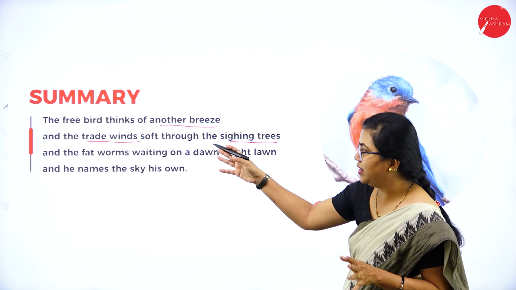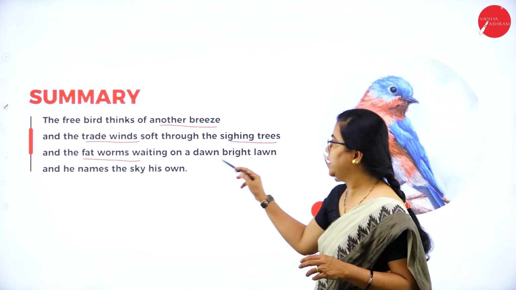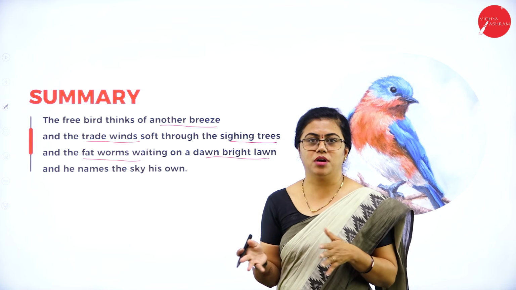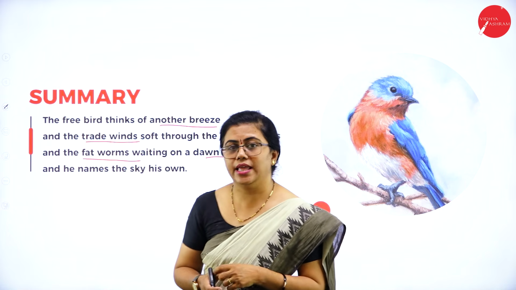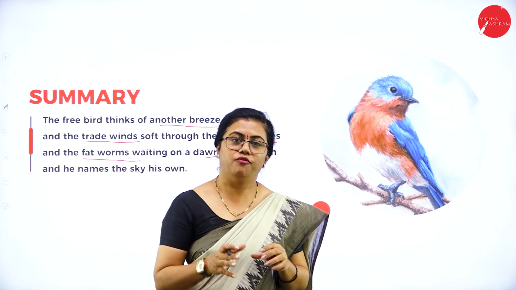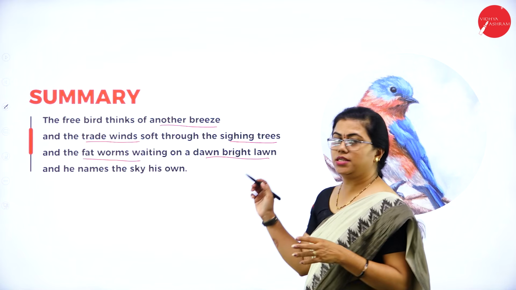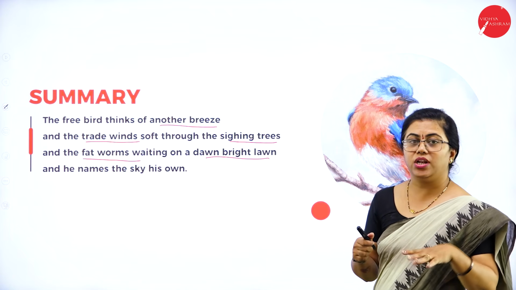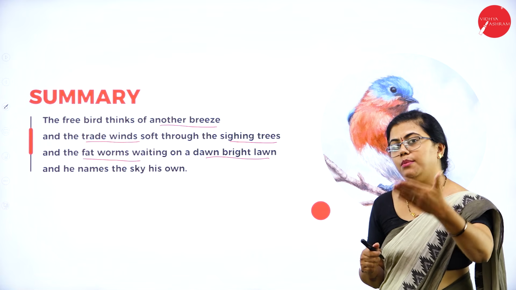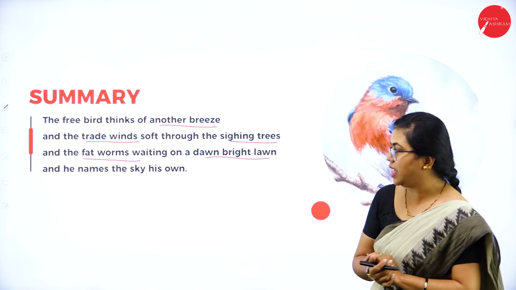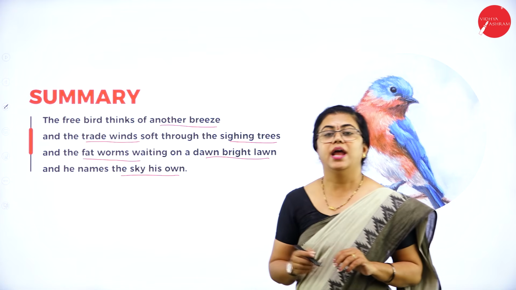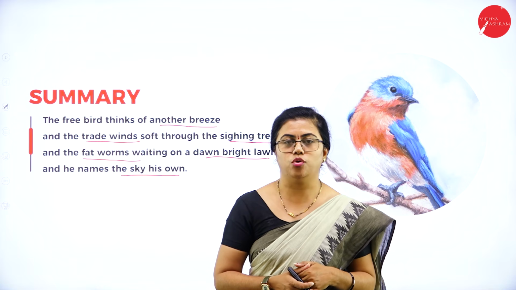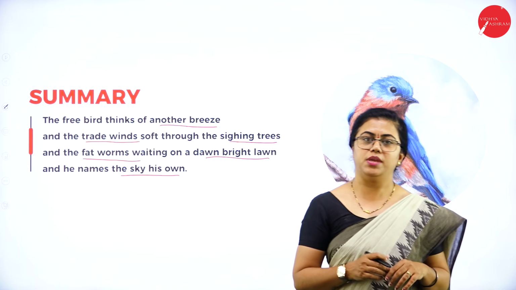Okay, so wind that is blowing, and the fat worms waiting on a dawn bright lawn. So this is the scenario over here. There are fat worms, and the poetess is describing the nature here. There are fat worms that are waiting on a dawn bright lawn. So on the lawn there are small worms, and the free bird is actually flying over there. The free bird is thinking about such a scenario there, and he names the sky his own. And again, that place where he is newly flying is also his own. He claims that place also to be his own.